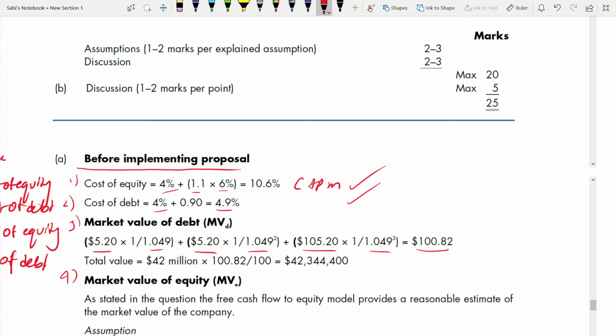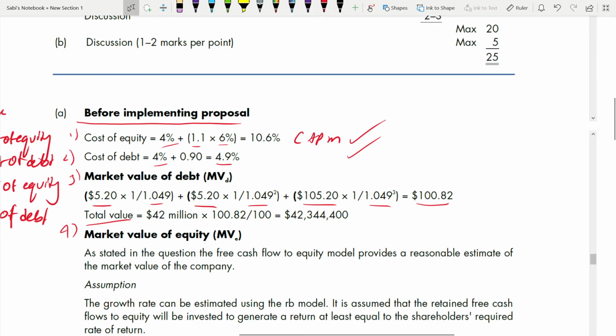But market value per bond, you have to find the total value. Total value is required. What is the total value? Whatever the amount you get, it's always this method only. Market value of debt, which is 100.8 divided by 100 into 42 million. Why 42 million? How you got this 42 million? Right, this is the amount. This is the market value of debt which you have to use in your WACC calculation.